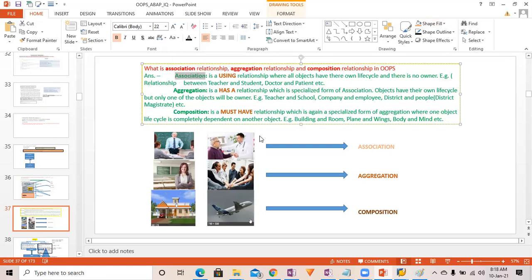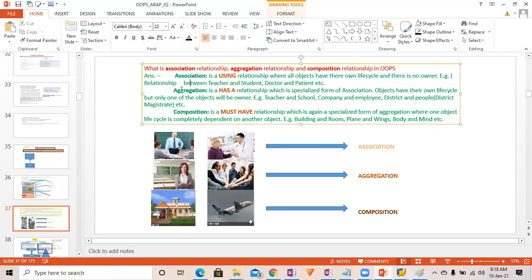So this is object oriented, meaning we are resonating with real-time scenarios, real-time examples. That's why it's an object-oriented programming language. Everything in an object-oriented programming language is considered to be an object. Object means real-time object,